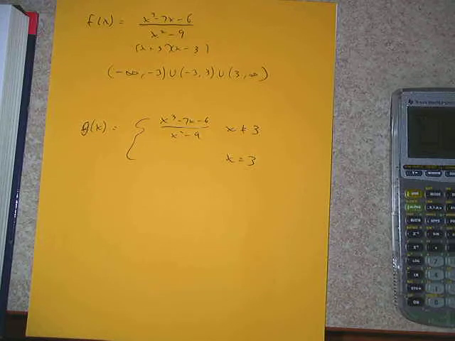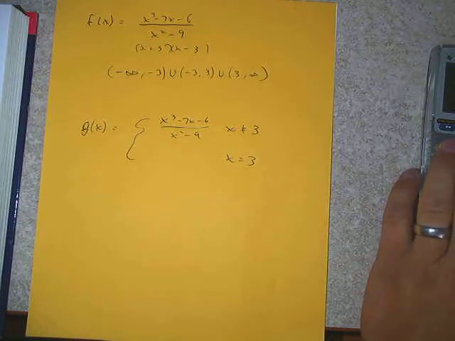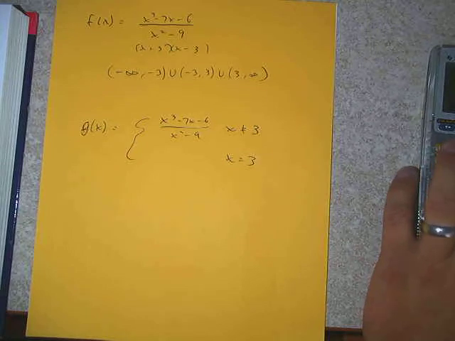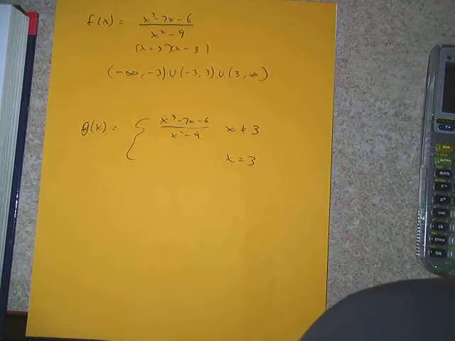So we still want the function to be normal, what we were given, at everything but 3. But then at 3, we're going to fill in that hole by assigning a y value to x equals 3. Now the question is, what y value should we choose? What y value would fill the hole in general, not just in this problem? What would the y value have to be like? What would it have to be the same as?